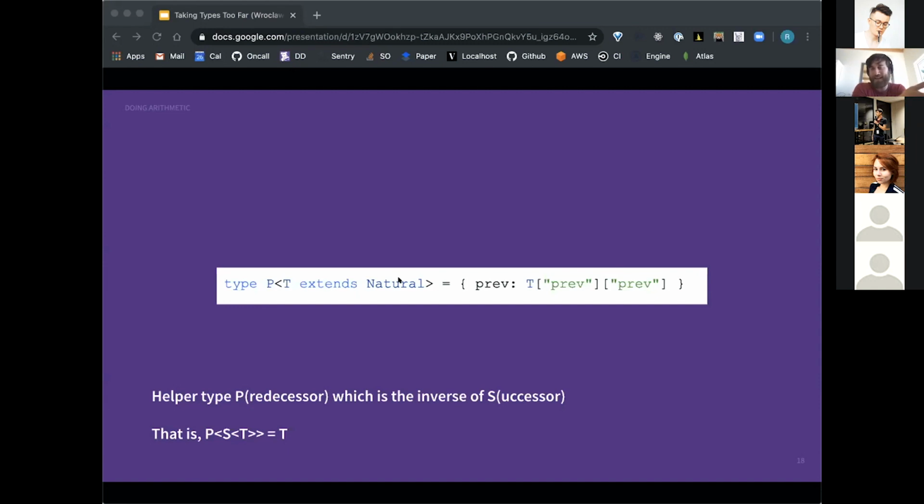In general, we'll assign never to any type that doesn't make sense with our formalization of the naturals. That means negative numbers. That means real numbers that aren't integers, well, rather that aren't whole numbers. So never is going to be really useful to us here. This P of t type makes sense because we have the prev pointer on every natural number, and if we go 2 prev pointers deep, we see that we get to the previous number.